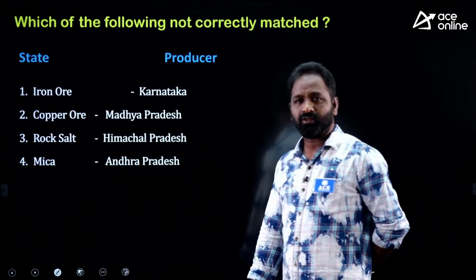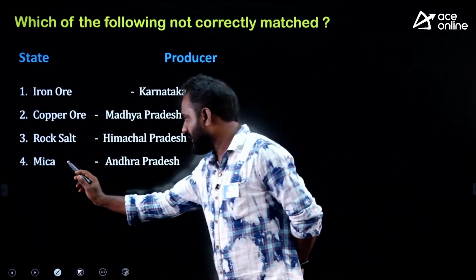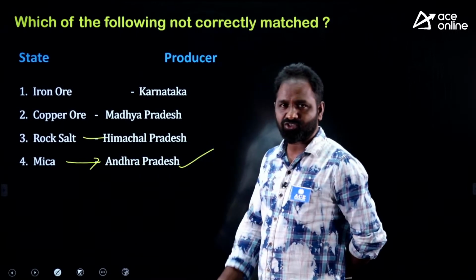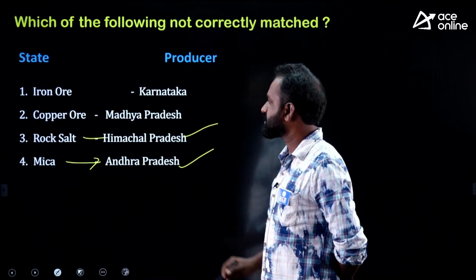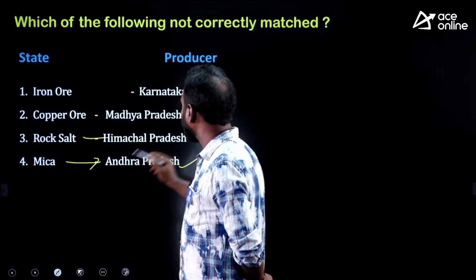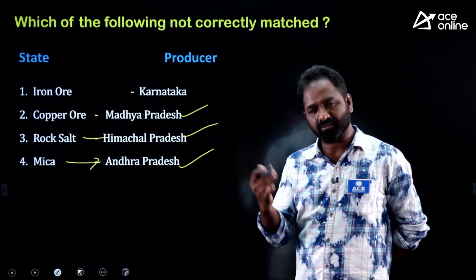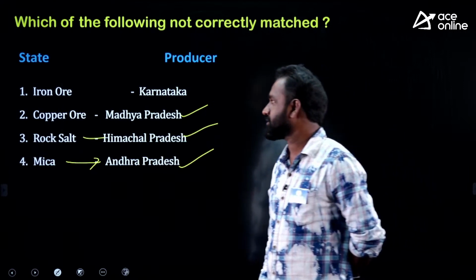So which one is wrong? Very simple. Mica, yes, the leading producer is Andhra Pradesh. Rock salt, of course, you can guess very easily, Himachal Pradesh. And copper ore, yes, Madhya Pradesh. Don't be confused that copper is only Rajasthan; now the leading producer is Madhya Pradesh.